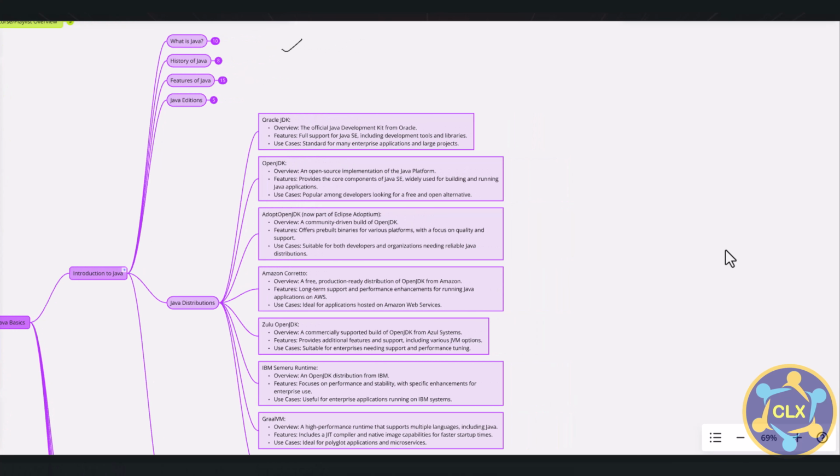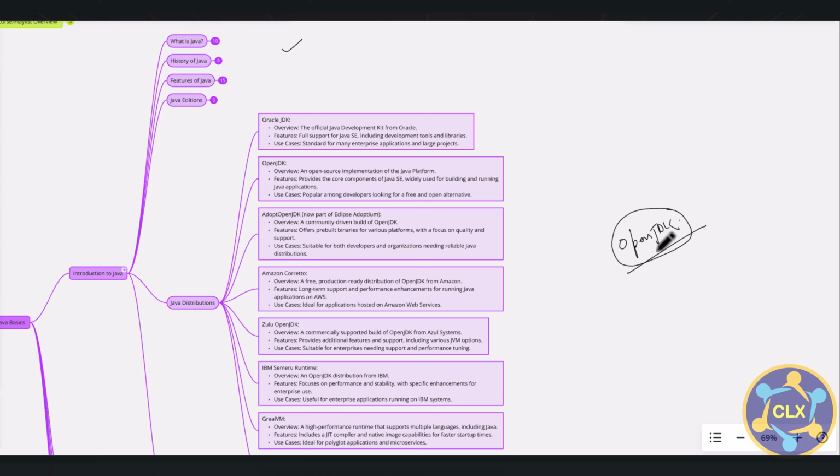So we have only one open project as part of Java, that is OpenJDK. This is an open source project, anyone can use it, right? But this OpenJDK is not a distributable build. Anyone with an internet connection can visit the OpenJDK project, copy it to their machine, and modify it. But that is not a distributable build. You cannot distribute it for commercial or any other development purpose. You can modify this OpenJDK project as per your needs.